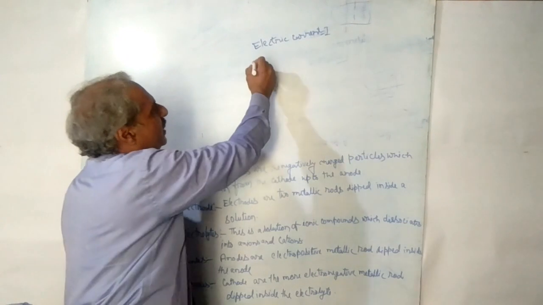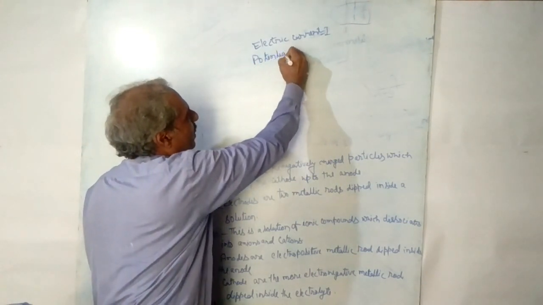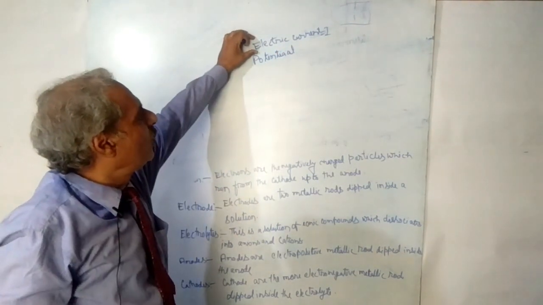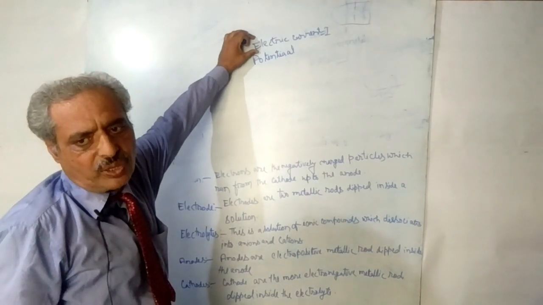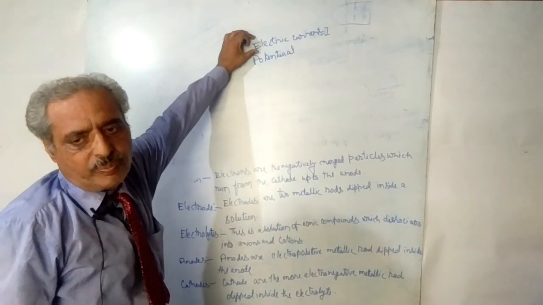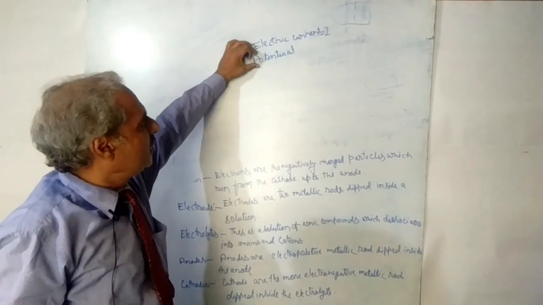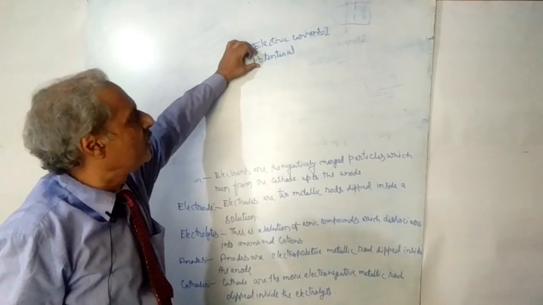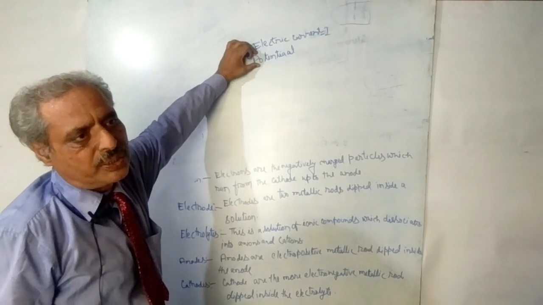And the second thing is potential. What do you mean by potential? You already know about the electric current. Electric current is already explained here by the structure of a cell. Another thing is potential. This is the new term, and it is necessary for you to know about potential. What do you mean by potential?